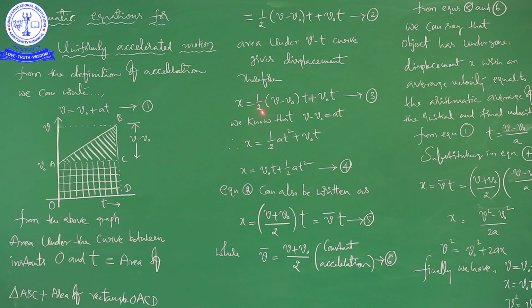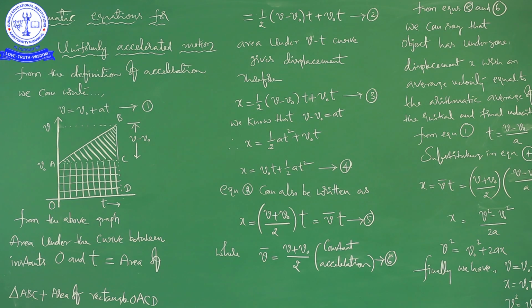Displacement is equal to 1 by 2 into (v minus v naught) into t plus v naught into t. It is the same thing we have written here, but here we added that this is the displacement, because from this information we can write x is equal to this, and the rest of the part is the same. So it is like equation number 3. Next, we know that v minus v naught is equal to at. See here, it is equation number 1: v is equal to v naught plus at.